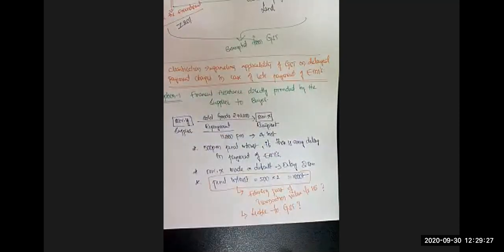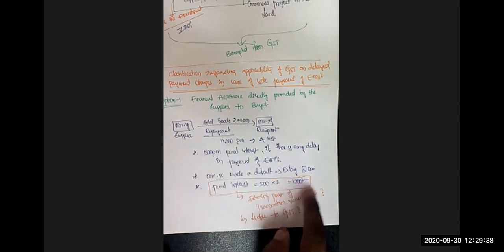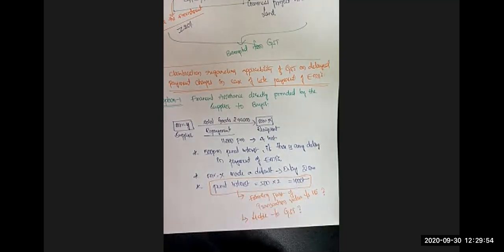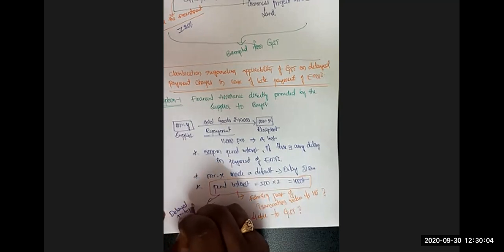This 44,000 is anyhow taxable, forming part of the transaction value. The question is not about the entire 44,000. It is about that penal interest, the delayed payment charges. The clarification is regarding the applicability of GST on delayed payment charges. This 1,000 penal interest can also be called delayed payment charges.